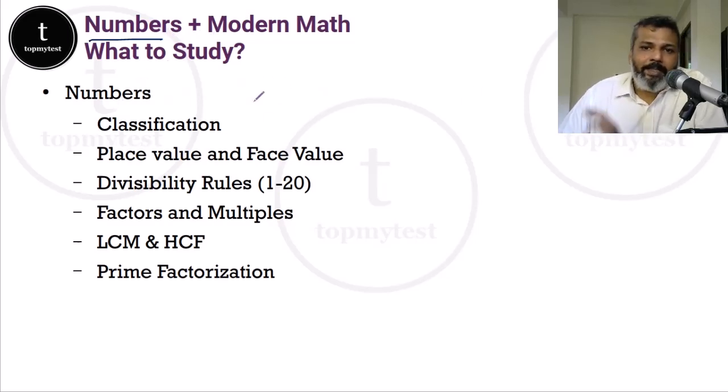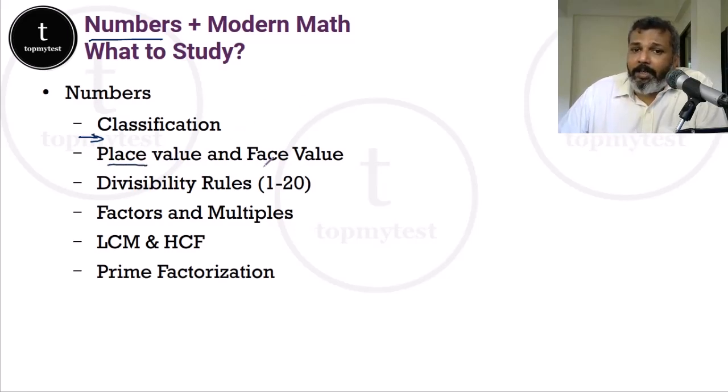Now, the most basic thing which you should definitely do along with your basic arithmetic is understand the classification of numbers, how to classify it as a prime number, whole number, natural number, integer. How is the classification actually done? Is 0 an even number or not? Is 1 a prime number or not? All these questions which you should be pretty thorough with. These are very basic questions which can trip even a seasoned CAT test taker, right?